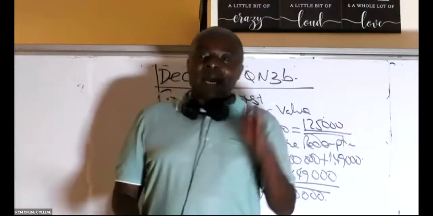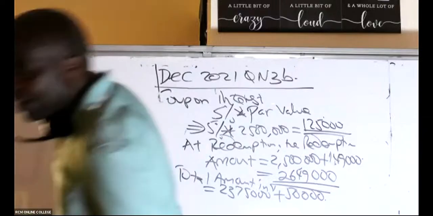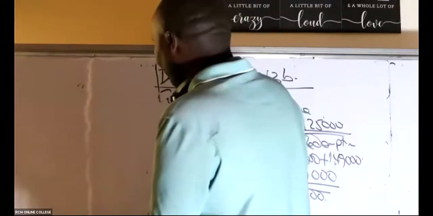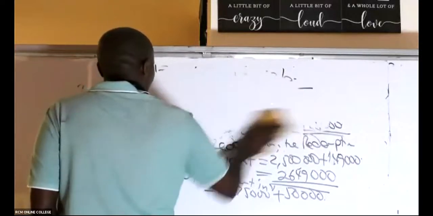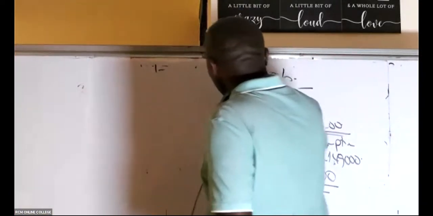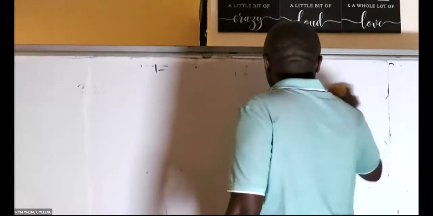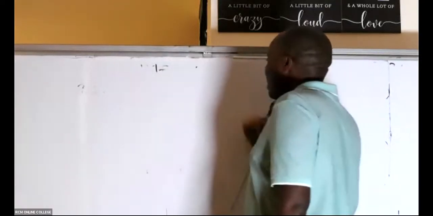Do a loan amortization schedule. You see, you can't miss a loan amortization schedule in AFM and AFR. It has always to be there. We must be experts here.